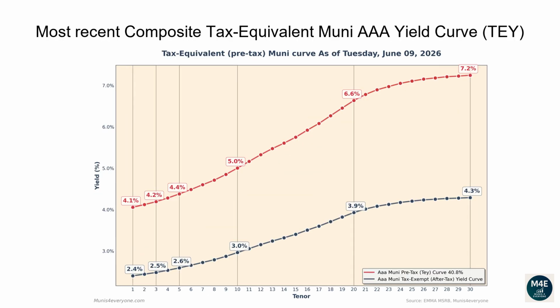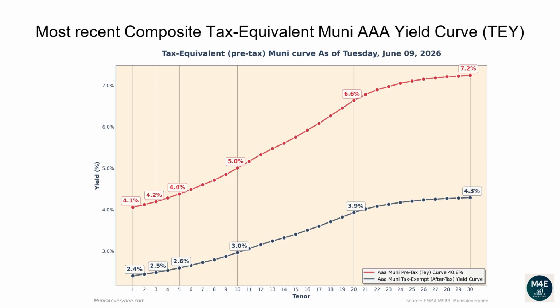Let's now go over the most recent composite tax-equivalent Muni AAA yield curve. The following graph shows, in red the tax-exempt after-tax Muni yield curve, versus in blue its tax-equivalent pre-tax version assuming a 40.8% top tax bracket, as of June 9, 2026. Why would you care to see the tax-equivalent version of the Muni yield curve? More on this later. Let's first go over the pre-tax, aka tax-equivalent yield curve.